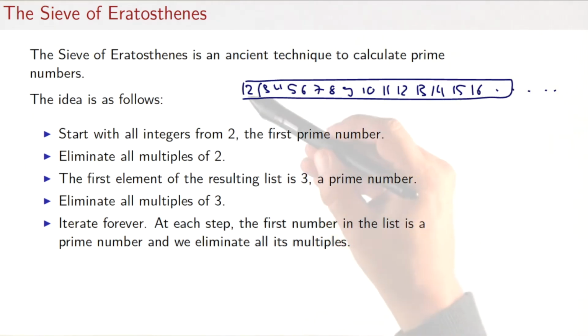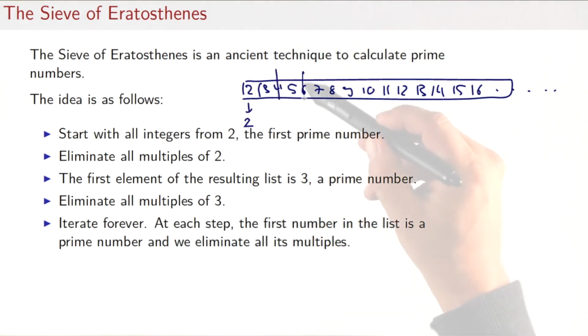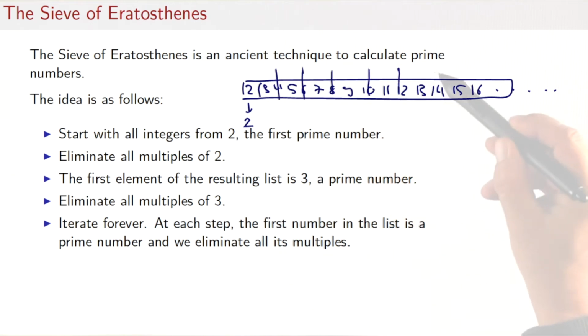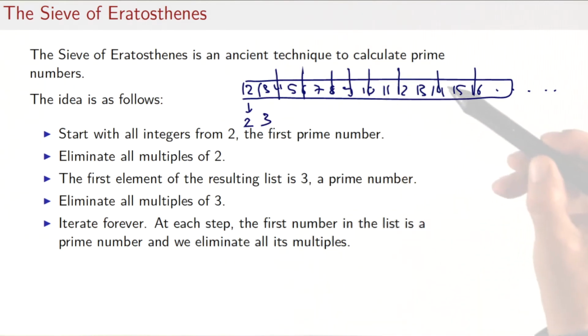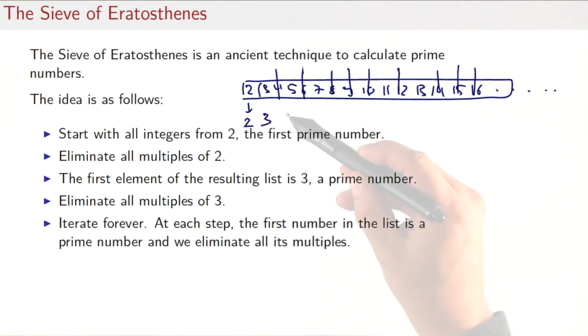We take the first number, that's a 2, and that's a prime number. We then eliminate all multiples of 2, so that would be the 6, the 8, the 10. The first number left in the resulting output stream is 3, and that's a prime number. We then eliminate all multiples of 3, so the 6 is already eliminated, 12 is already eliminated, 15. The first number that's left in the stream is 5, and that's a prime number. We eliminate all multiples of 5, and so on. So in each step, we take the first element of the remaining stream of numbers. That one is a prime number. We eliminate all its multiples, and we repeat.